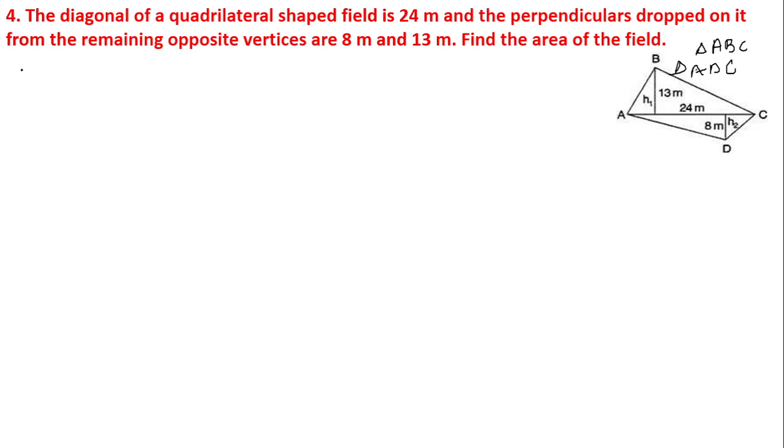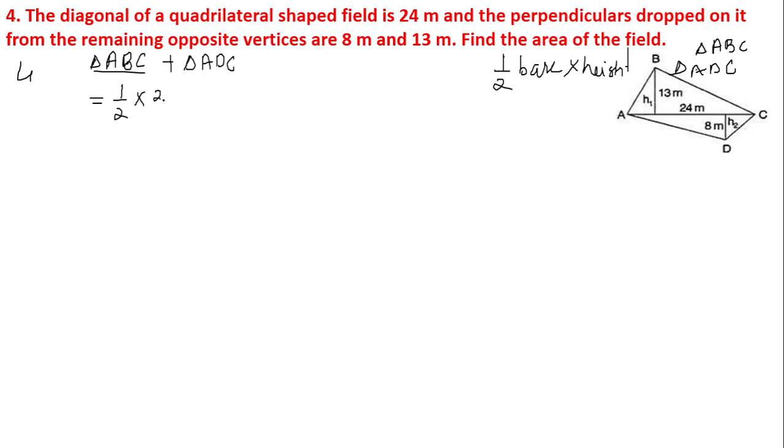Now, area of triangle ABC plus area of triangle ADC will give me the area of the whole quadrilateral ABCD. Okay, so what is the area of a triangle? Write down the formula: half of base into height. Based upon this, in triangle ABC, what is the base? AC, right? That is equal to 24 and height is 13 meter. Please look into the figure properly.